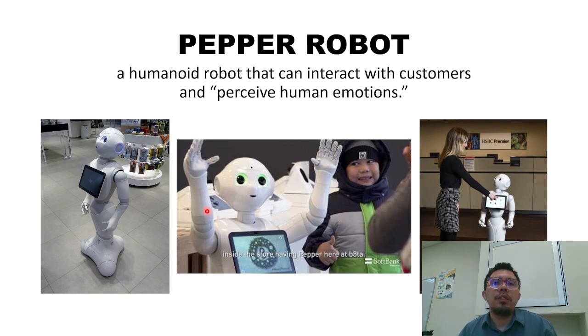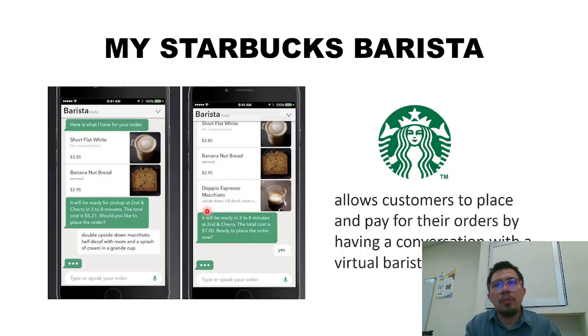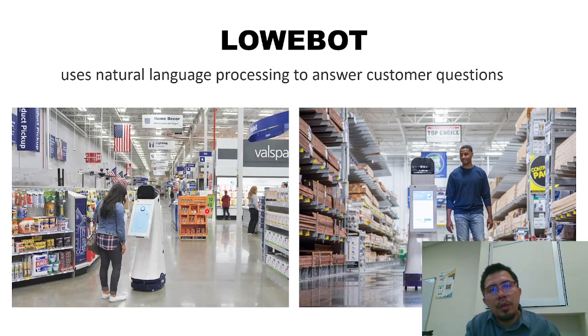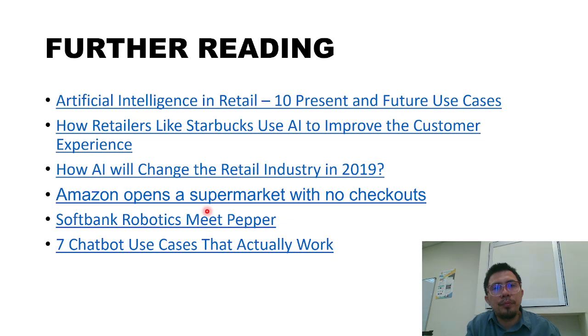Okay, so this is the Pepper robot, a humanoid robot that can interact with the customer and process human emotion. For example, the Starbucks barista robot. It uses NLP to answer customer questions.